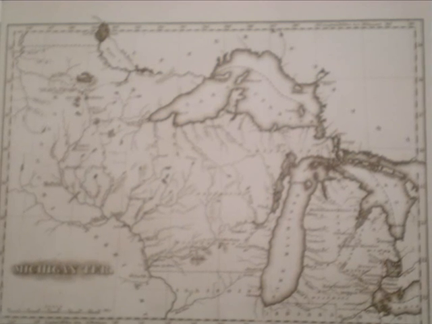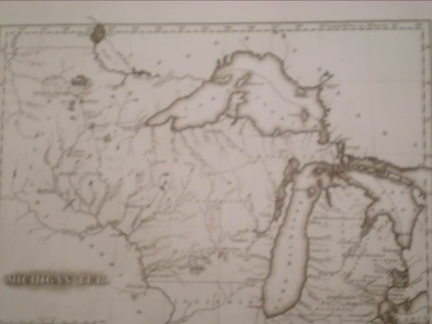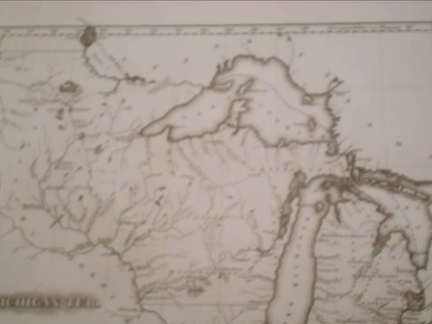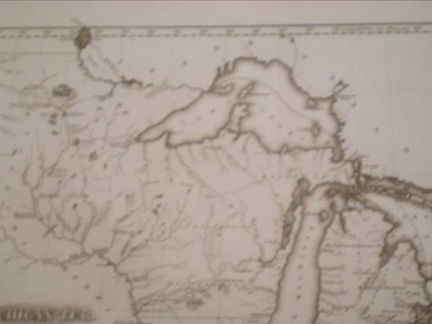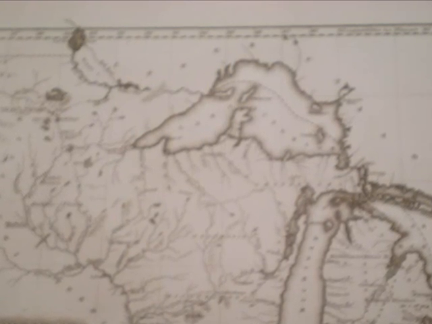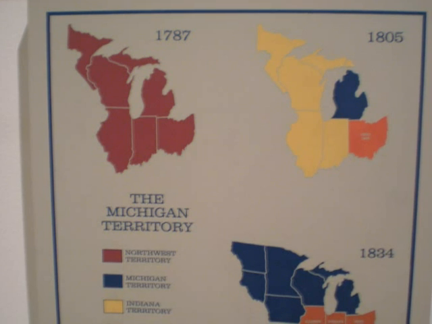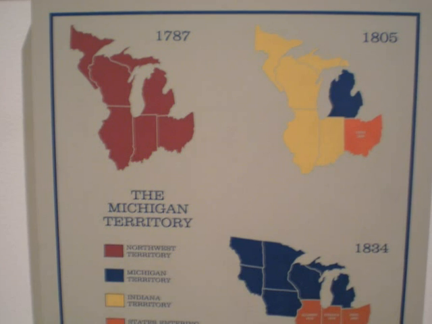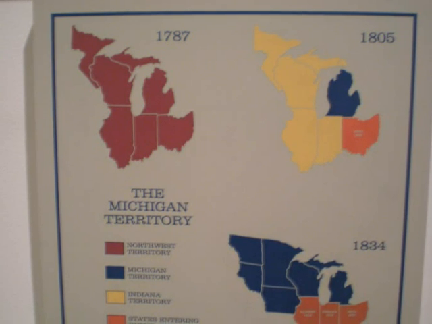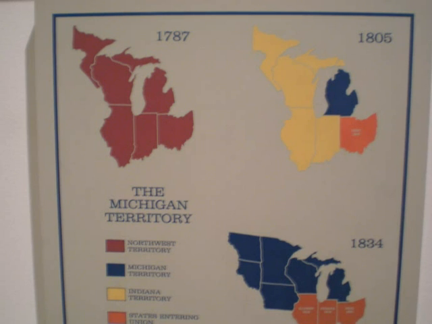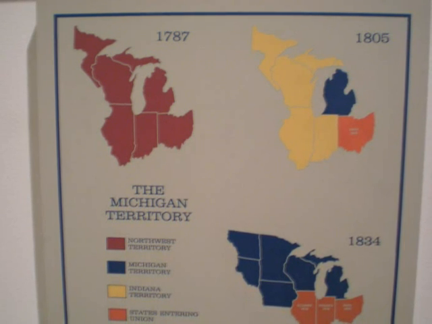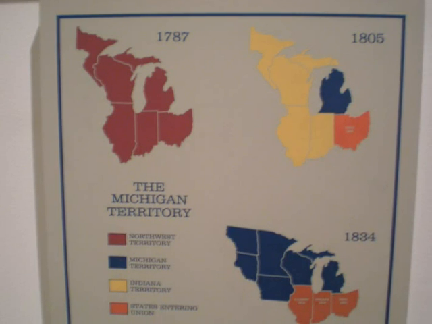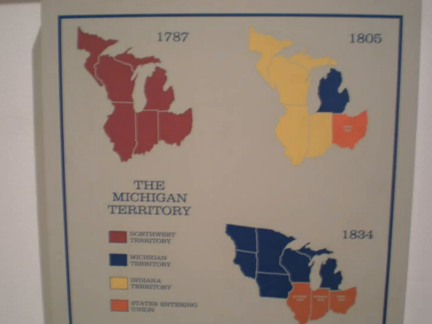In 1805, Michigan reached the 5,000 voting citizens required to become a territory and officially separated from the Northwest Territory. This is a map of what the Michigan Territory looked like. The picture in the top left corner shows the area of land that made up the Northwest Territory in 1787. The picture in the top right shows the Michigan Territory when it separated from the Northwest Territory in 1805. The area in blue is the Michigan Territory. The area in orange is the state of Ohio.